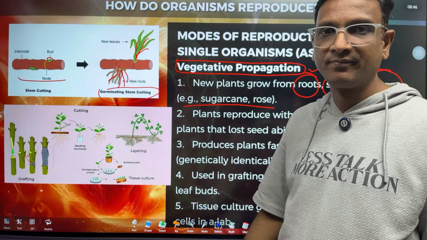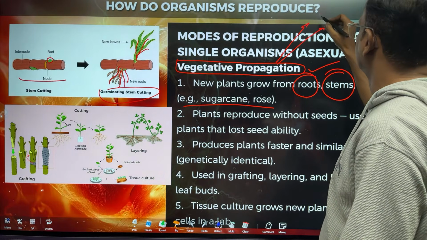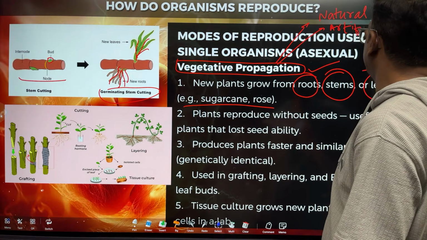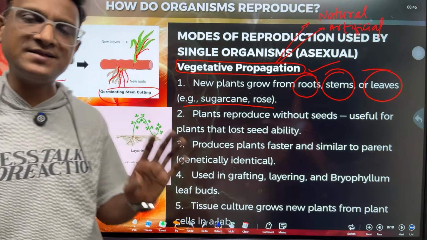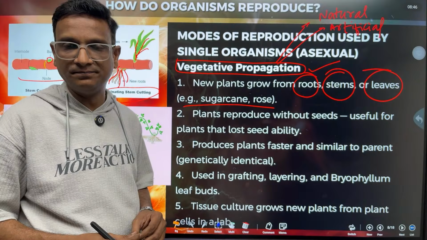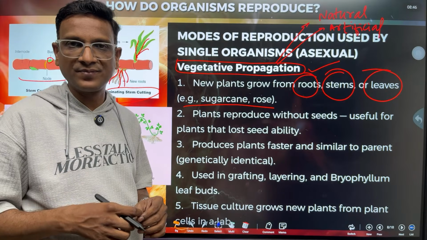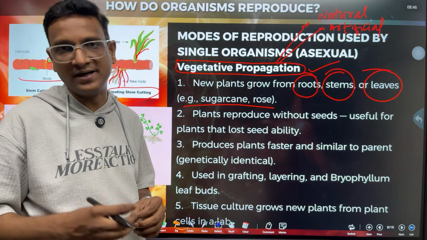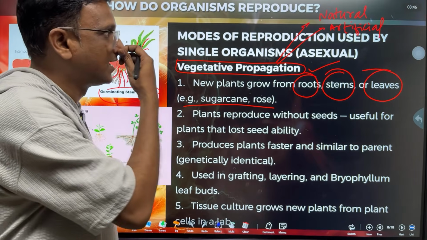get new plants. Right. So this vegetative propagation is again of two types, children, natural and artificial. Vegetative propagation is of two types. Natural means naturally some plants in the wild grow by the vegetative propagation method, right? Artificial means some people use some techniques, mostly in the nurseries and gardens, to grow flower plants and fruit plants, horticulture, right? So they use the techniques of vegetative propagation, that is artificial propagation.